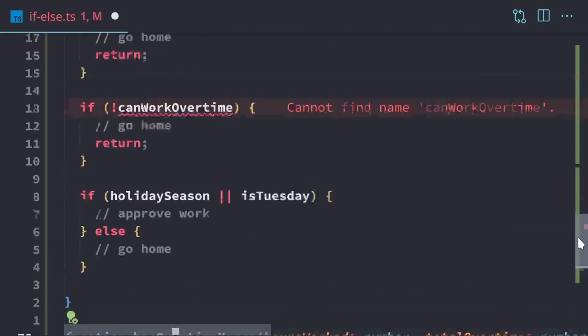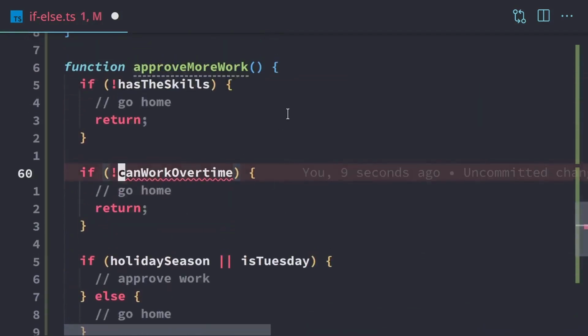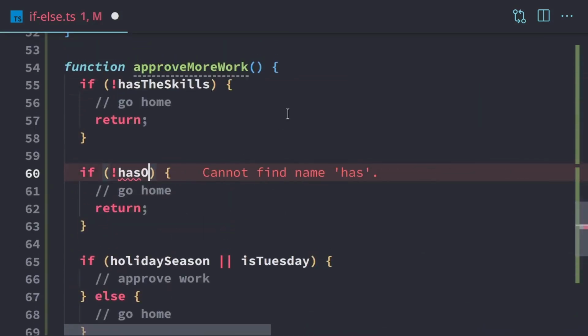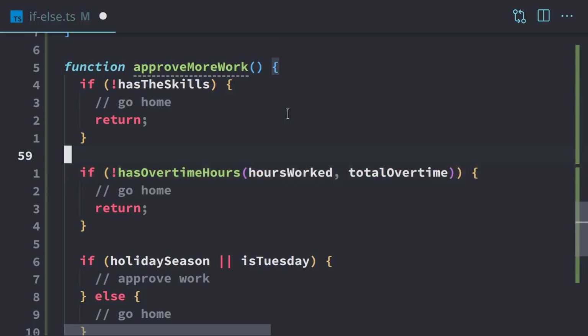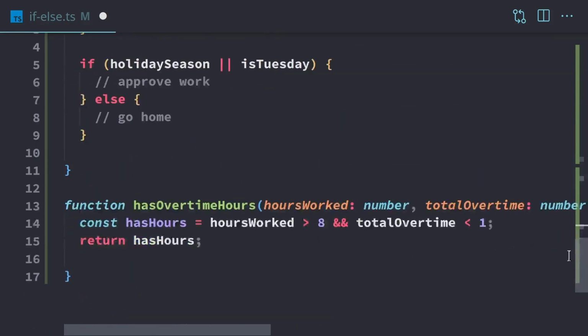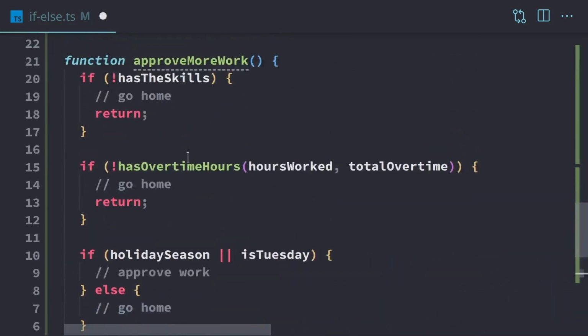So if we take that function, we can now use it right here. We're going to change that to as overtime hours of the hours worked and the total overtime. And so now we've taken that logic and we've placed it in an individual function. And so we can kind of ignore this logic altogether when we're reading this function. It reads a lot easier.